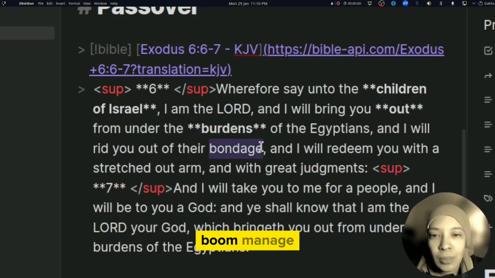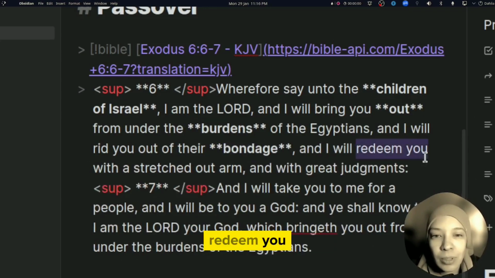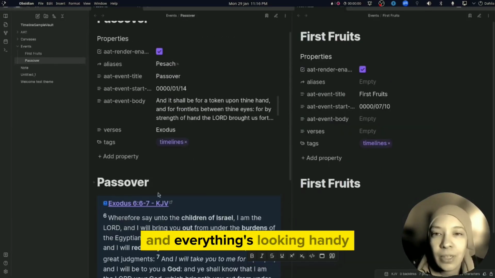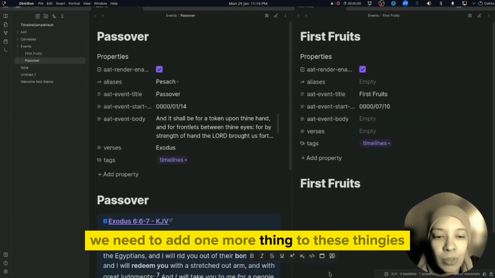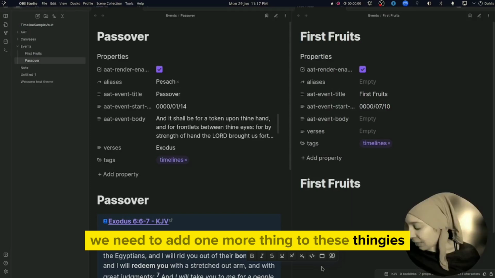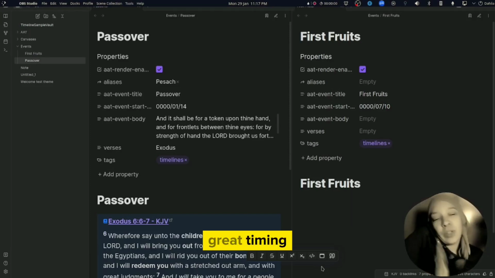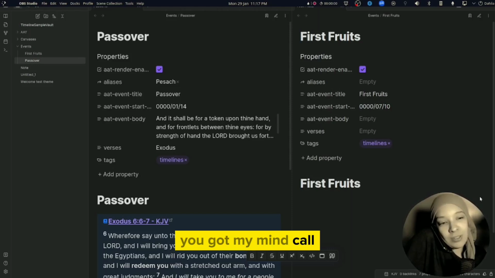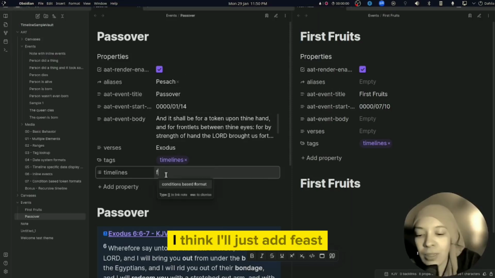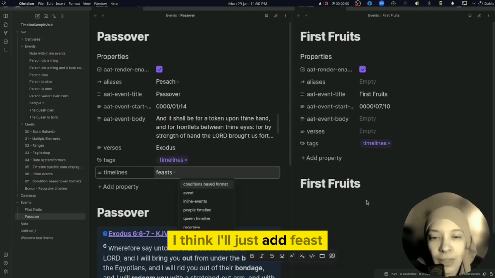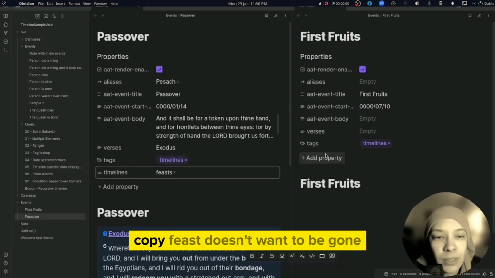Burdens. Boom. Bondage. Boom. Redeem you. And everything's looking dandy. We need to add one more thing to these. Oh, great timing. I forgot that I needed to add the timelines. I think I'll just add feast, copy, paste.